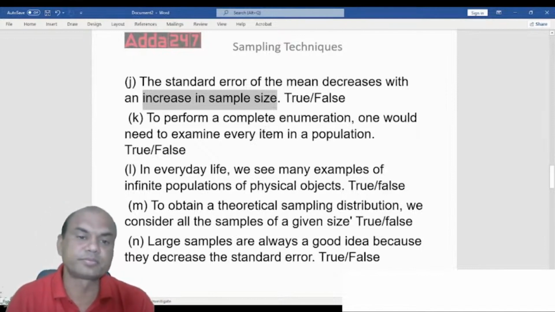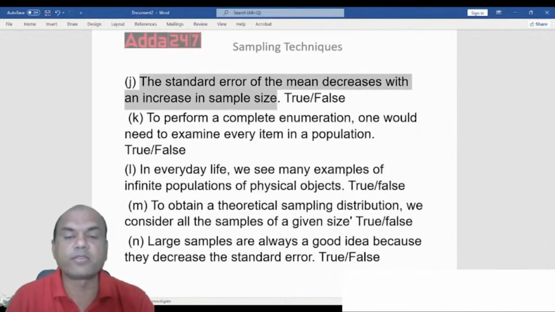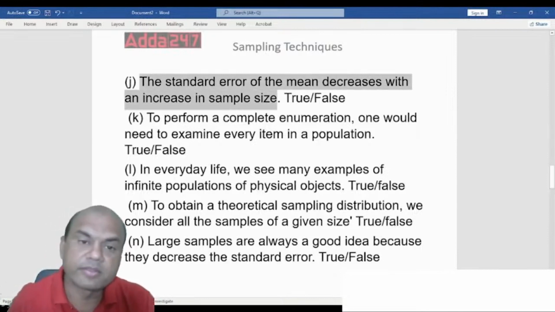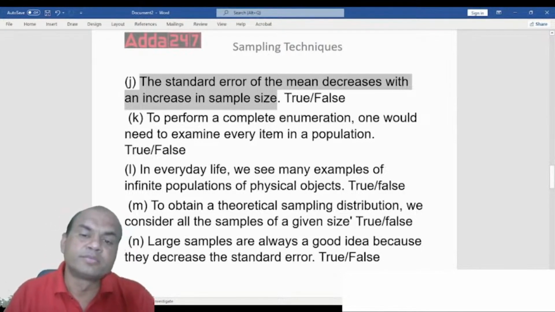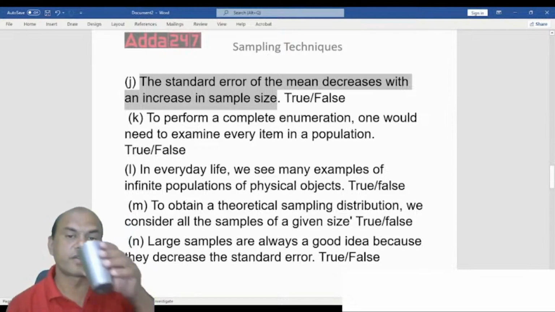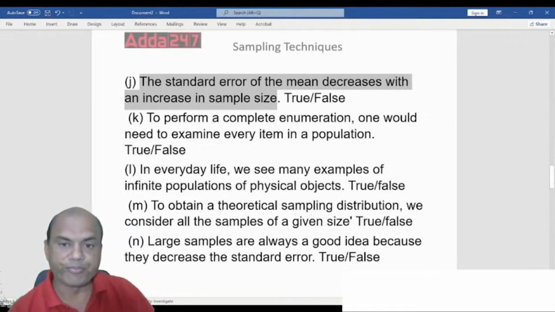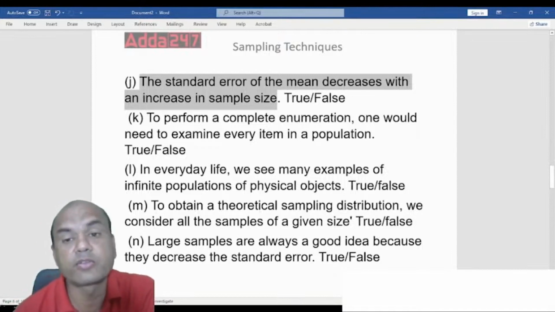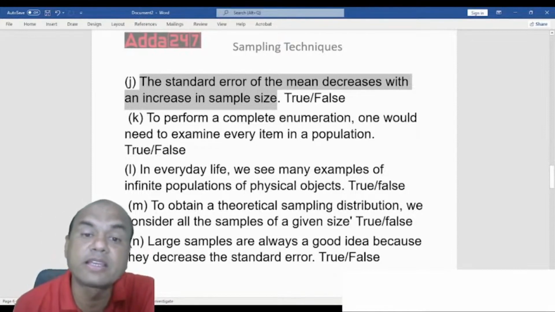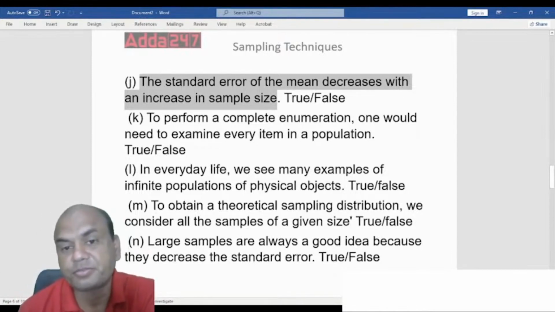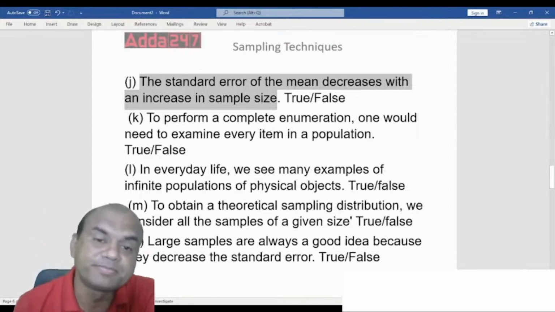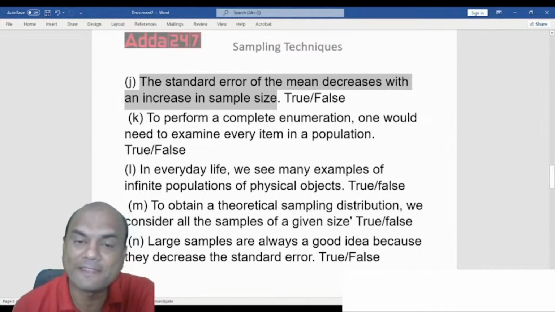What do you say? True or false? Type fast in the comment section, everyone. Yes. The standard error of the mean decreases with an increase in the sample size. True or false? Let me see. Yes.